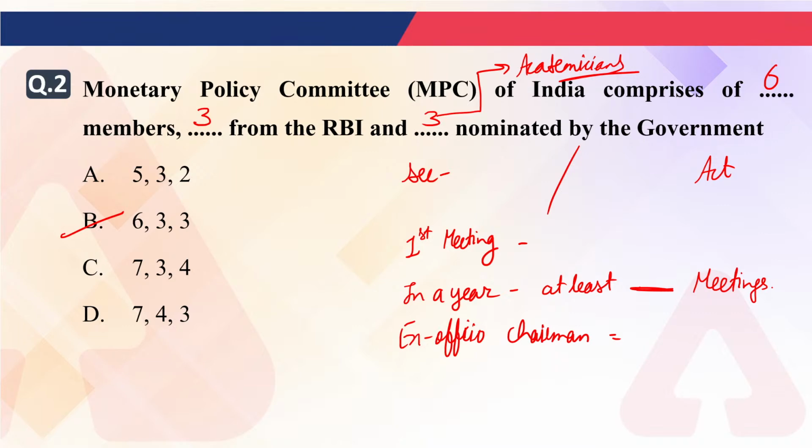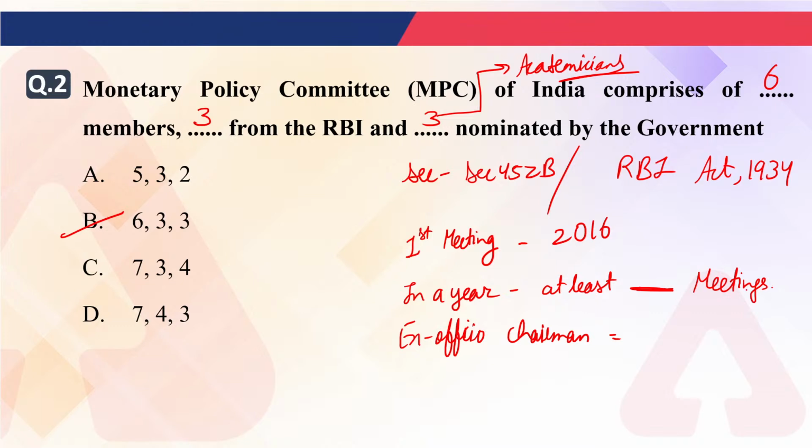So section 45ZB, very good. Section is 45ZB. Under which act? Very good, RBI Act 1934. Now the first meeting was held in which year? Nobody has answered that question. The first meeting was in the year 2016. October 2016 was the first meeting of Monetary Policy Committee.